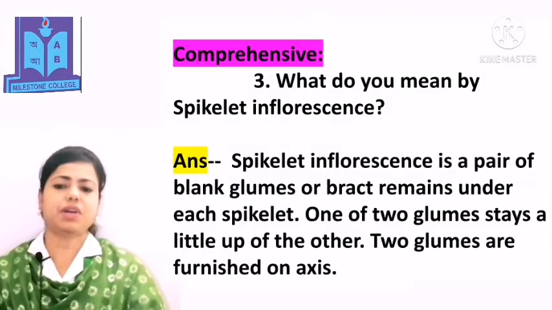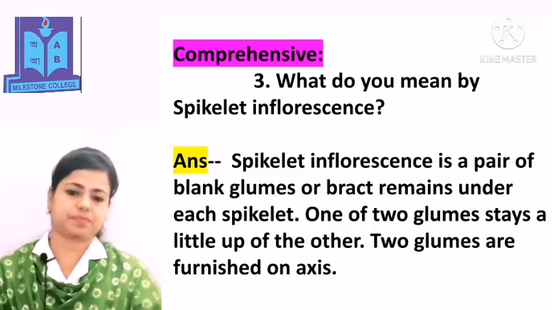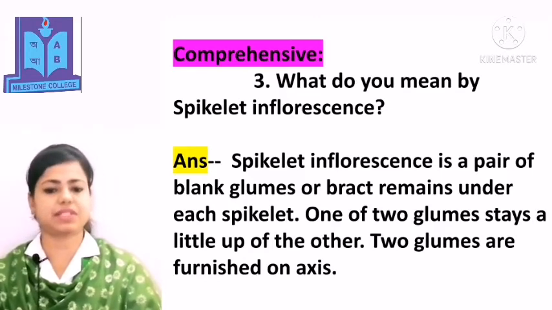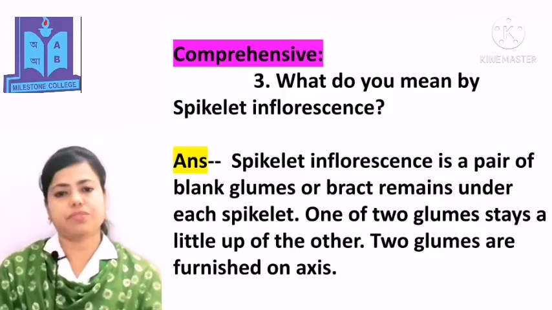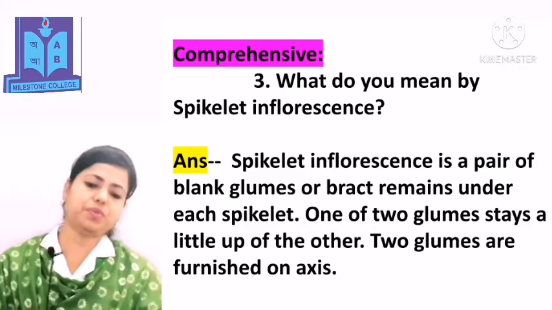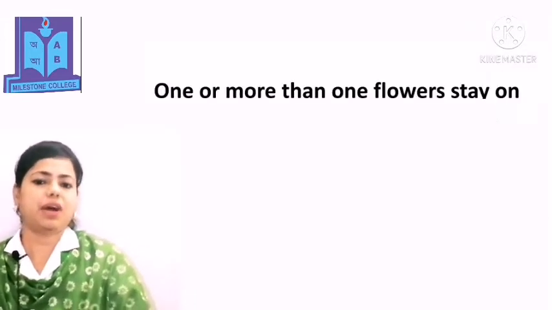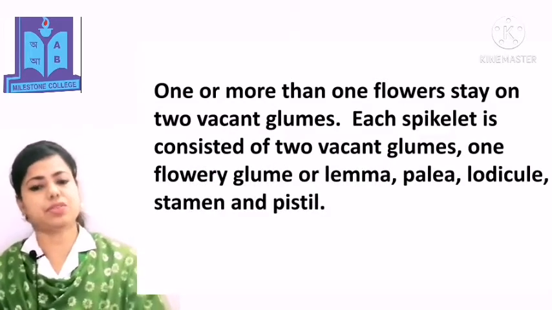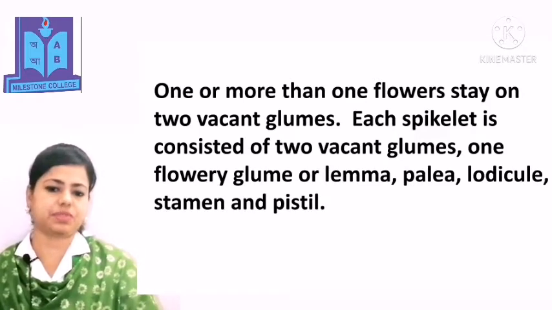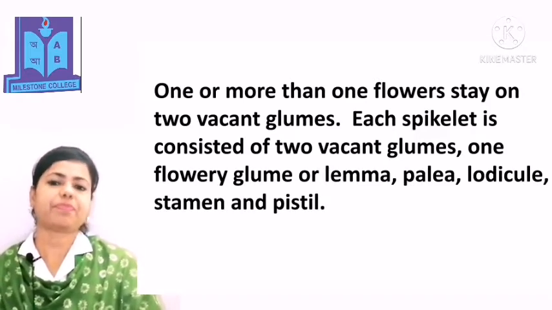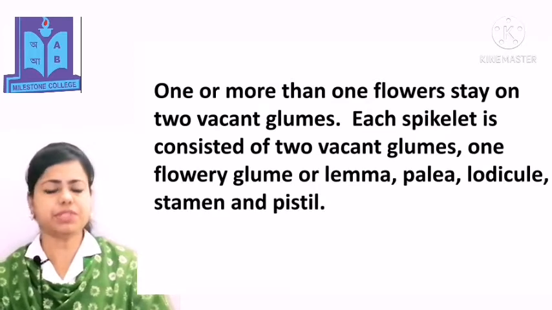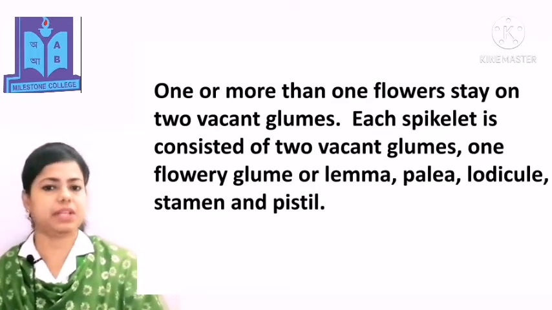Question number 3. What do you mean by spikelet inflorescence? The answer is: spikelet inflorescence is a pair of blank blooms or bracts that remain under each spikelet. One of the 2 blooms stays a little above the other. 2 blooms are furnished on the axis. 1 or more than 1 flower stays on the 2 vacant blooms. Each spikelet consists of 2 vacant blooms, 1 flowery bloom or lemma, palea, lodicule, stamen and pistil. You need to answer in this way. Then you will get proper marks.